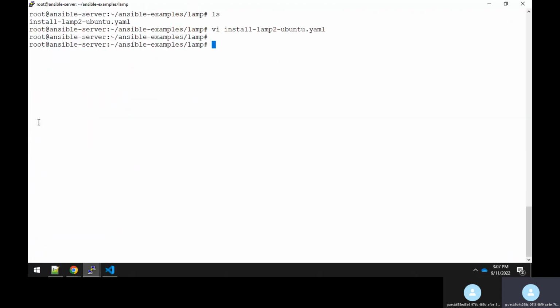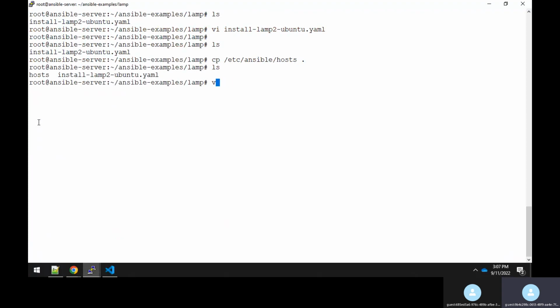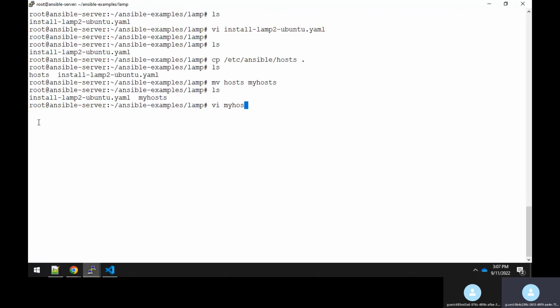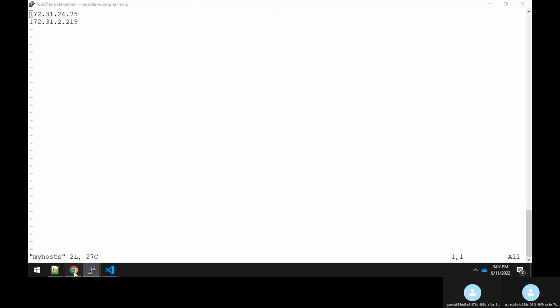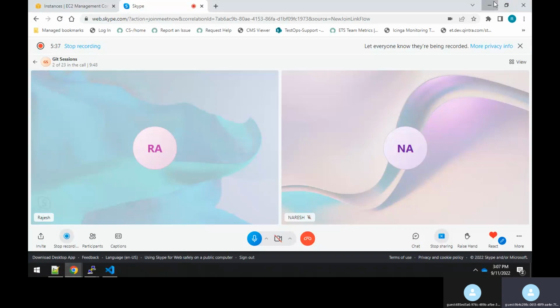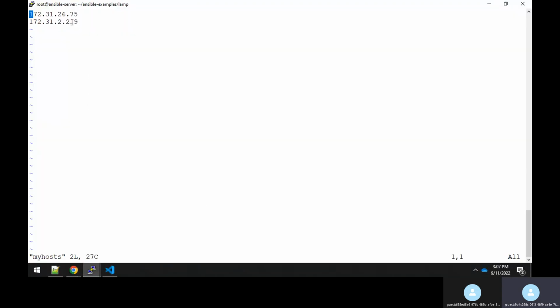Now here you have this loop and you are passing so many parameters, like this. Let me copy the etc ansible hosts file here. I copied it, and let me rename it so as not to confuse, as my host file. My host file has these two IP addresses. You can even divide these two IP addresses into groups, like this is web server, and this belongs to your app server.